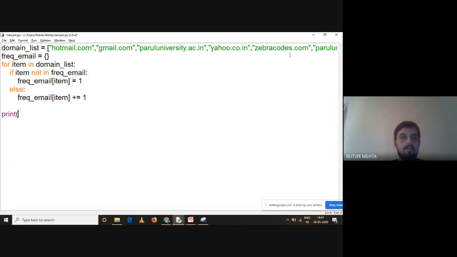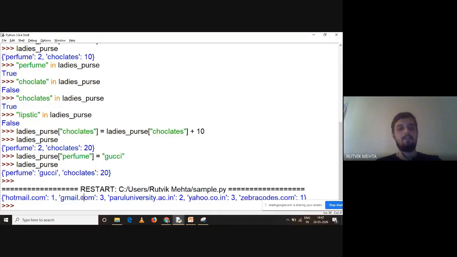And once we are done with it, let us just print this. So print, and what we are going to do is print the dictionary. So frequency email. Understand this, right? And let me just run it. See this. It says Hotmail is occurring 1 time, Gmail is occurring 3 times, faruduniversity.ac.in 3 times, and yahoo.co.in 3 times, and zebracodes.com 1 time. So understand this gives you the frequency count of each and every domain name.